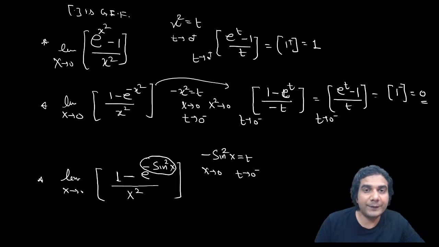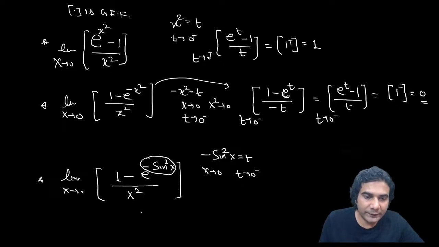Okay, if it would have been x or sine x, then for x approaching 0 plus, sine x will be 0 plus, and for x approaching 0 minus, sine x will be 0 minus, all right? So t will approach from both sides. But because it is sine square, sine square is positive and minus sine square is always negative, so t will be negative only. So it will approach 0 from the left side only.